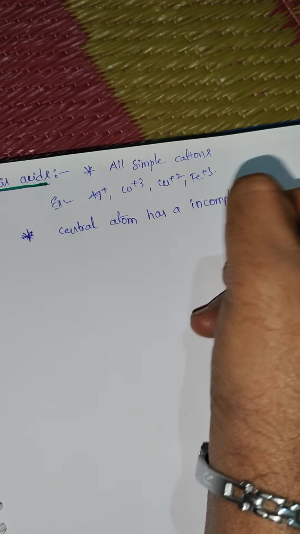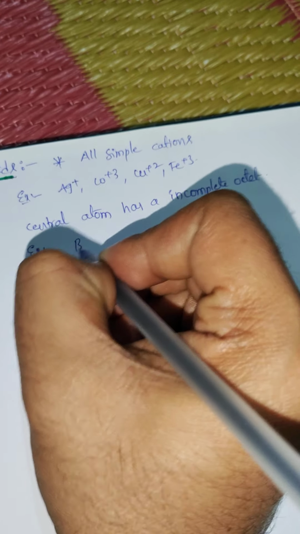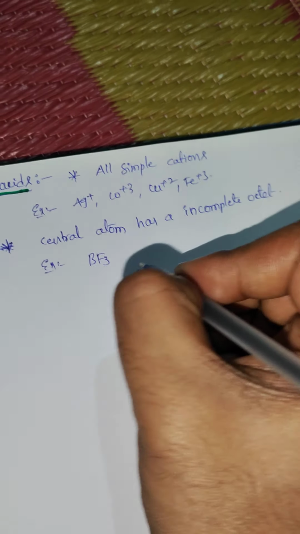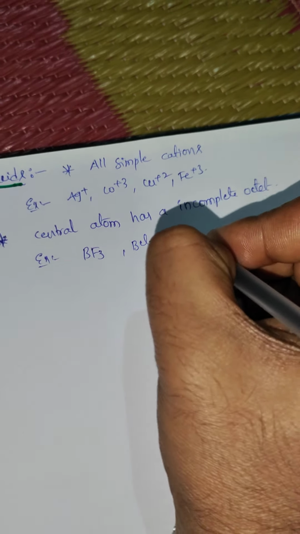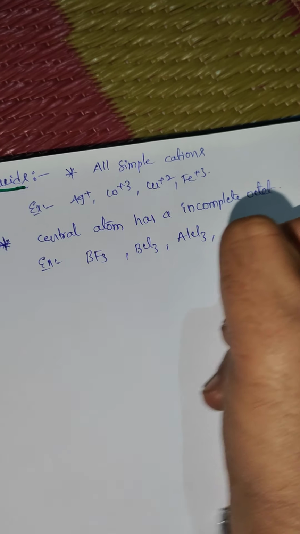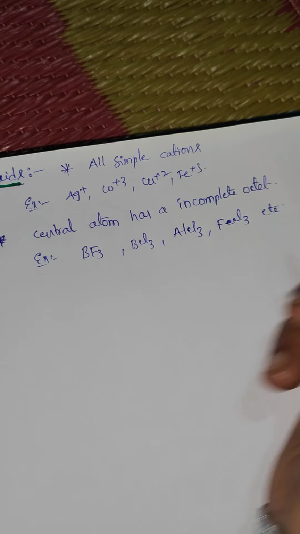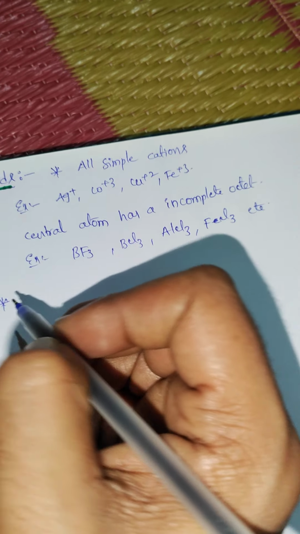Example: BF3 has only 6 electrons, incomplete. BCl3, 6 electrons, incomplete. AlCl3, 6, incomplete. FeCl3 also, these are incomplete. Compounds whose central atom has an incomplete octet are Lewis acids.